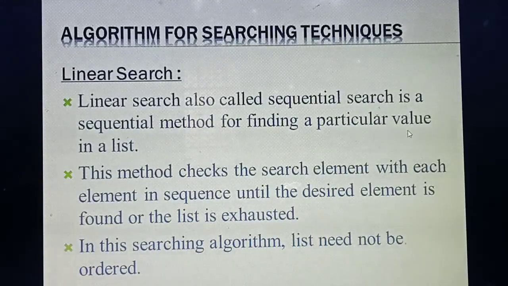Sometimes they will ask, sequential search is otherwise called what? Linear search. Why are they calling this linear search, or sequential search? Here you are going to find a particular value in a list. The same story I already said. So you are arranging, for example, 5 values in a list.